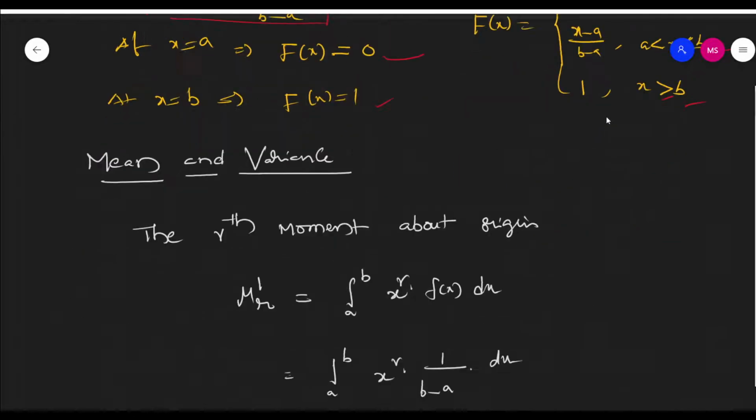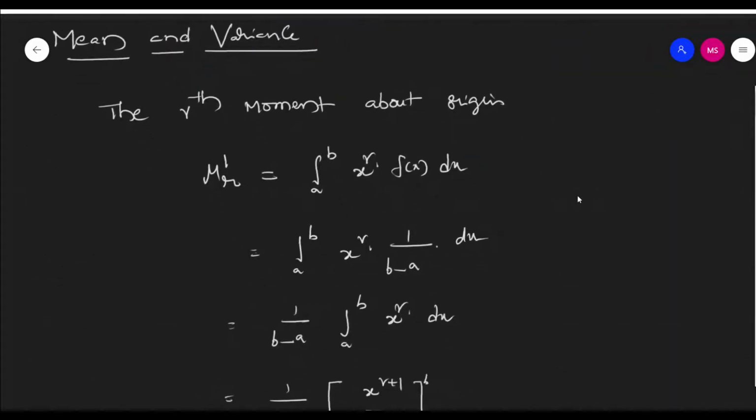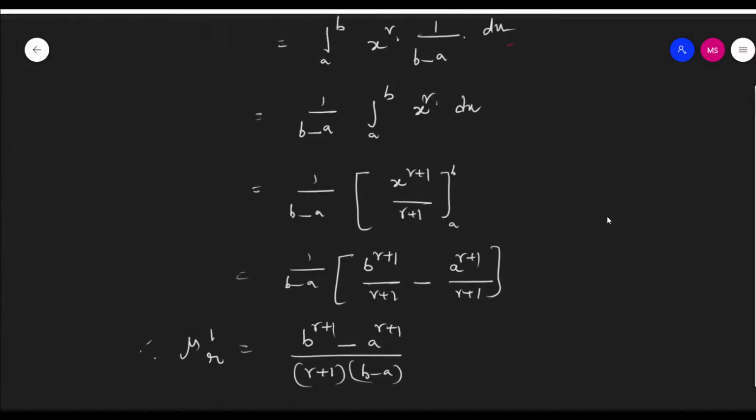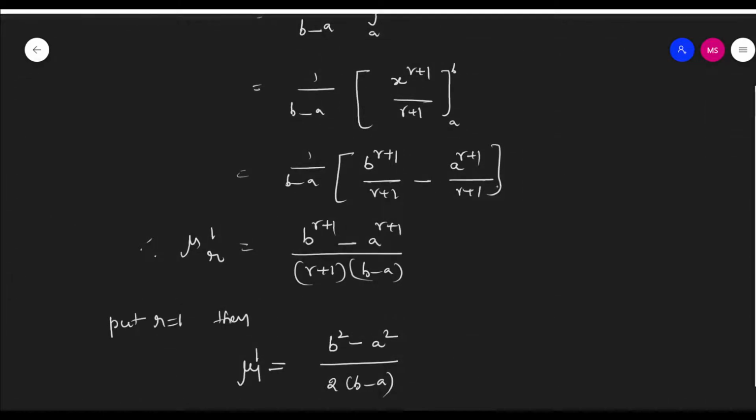Okay, right? Next one is the mean and variance of this distribution. The rth moment about origin, general formula: mu r dash is equal to the integral from a to b of x power r into f of x dx. This is the general formula for the moment about origin. Put r equal to 1, 2, 3 and so on. To simplify, f of x is 1 by b minus a, so we take 1 by b minus a outside, and the integral of x power r dx is x power r plus 1 by r plus 1. Between the limits a to b, that gives 1 by b minus a times b power r plus 1 by r plus 1 minus a power r plus 1 by r plus 1.